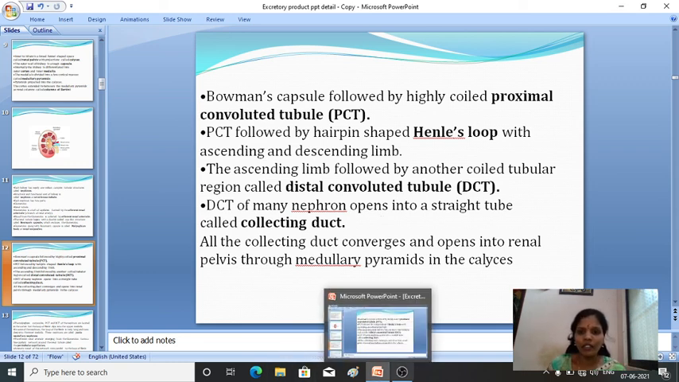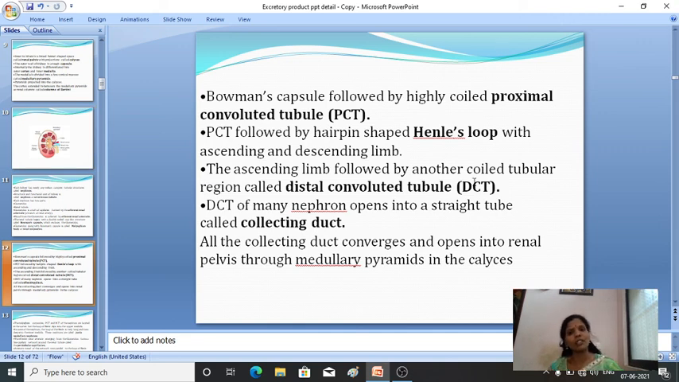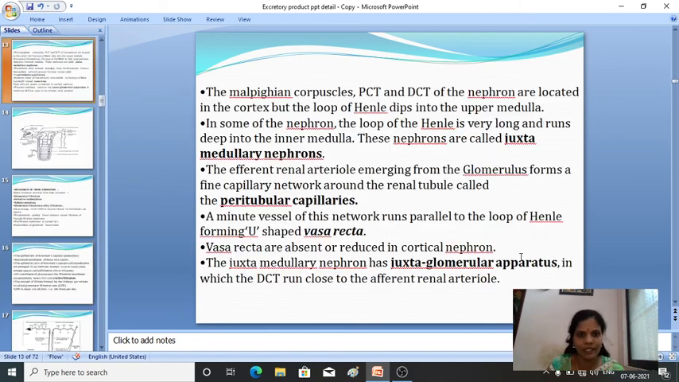One is the proximal convoluted tubule, and this proximal convoluted tubule is followed by the Henle's loop, and this Henle's loop is having an ascending limb and a descending limb. Then the ascending limb is followed by another coiled tubular region which is called the distal convoluted tubule, that is the DCT. Then DCT of many nephrons opens into the straight tube which is called the collecting duct, and all the collecting ducts converge and open out into the renal pelvis through the medullary pyramid of the calyx.